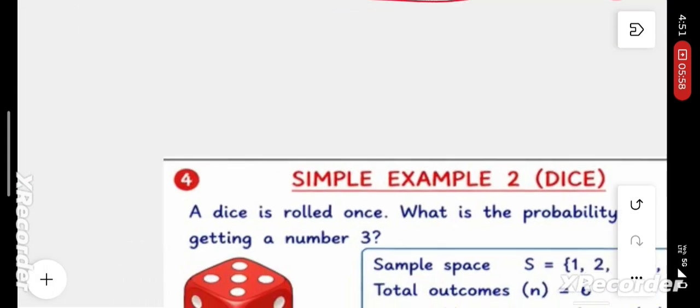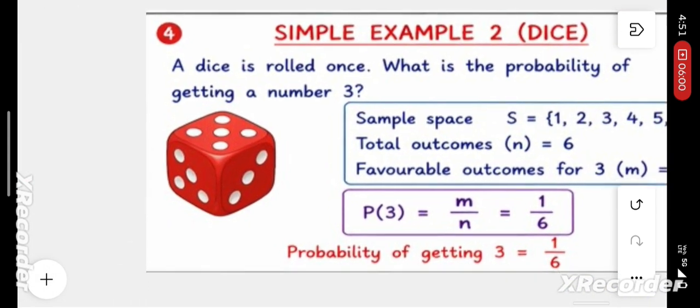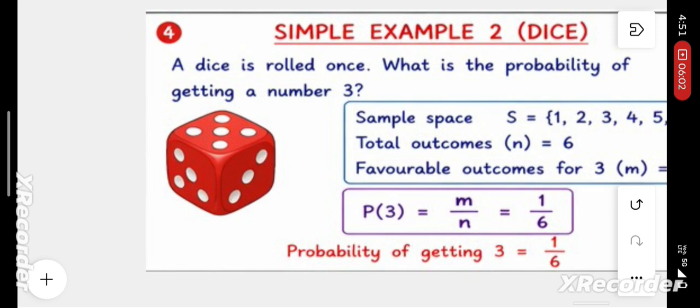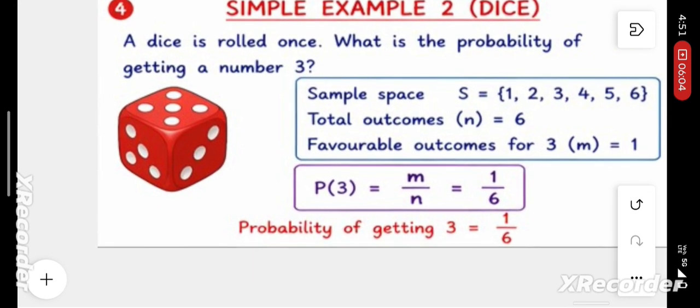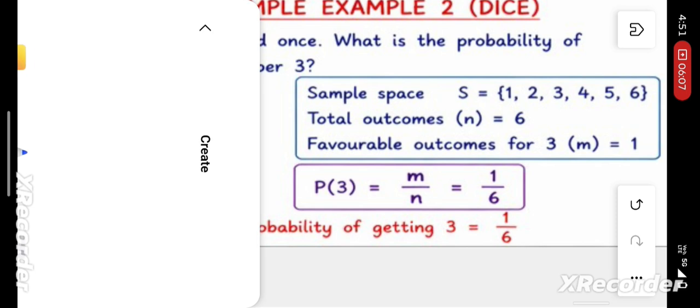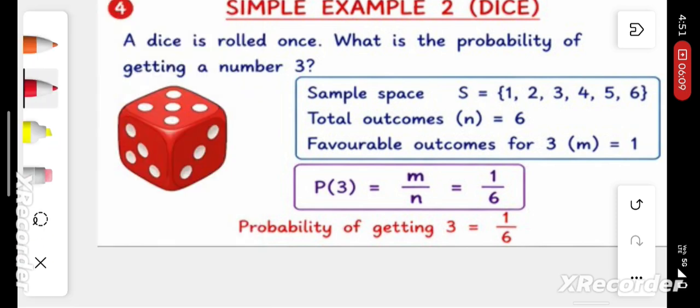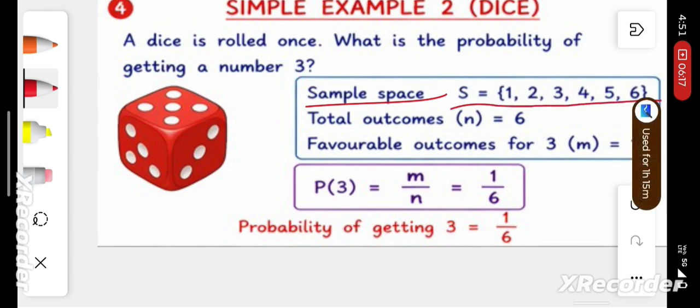Let us see the next example. A dice is rolled once. What is the probability of getting number 3? First find the sample space. Sample space means the total number of outcomes when a dice is rolled. When one dice is rolled, the total number of outcomes, whether we will get 1 or 2 or 3 or 4 or 5 or 6. So n is equal to 6.